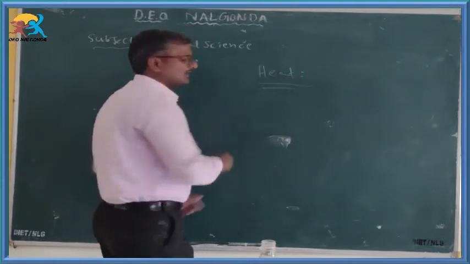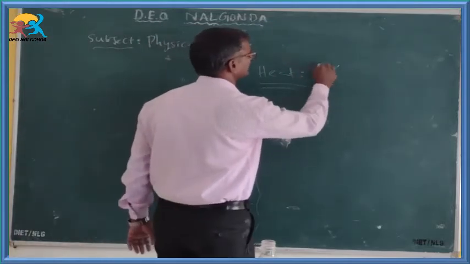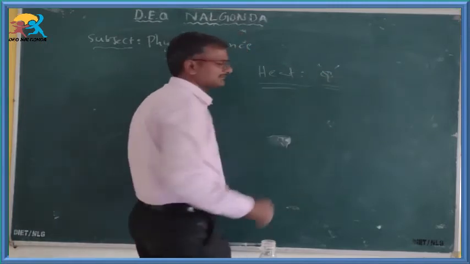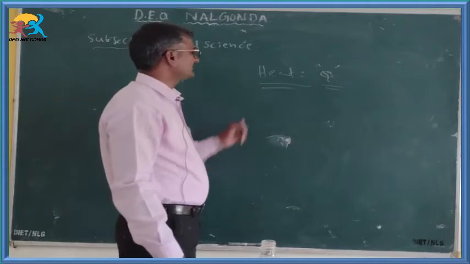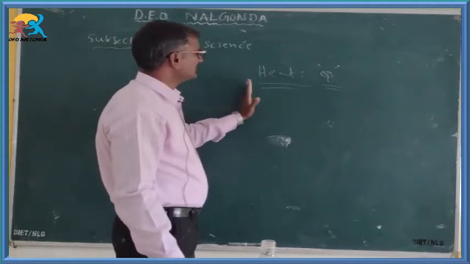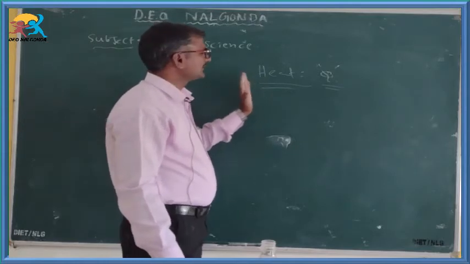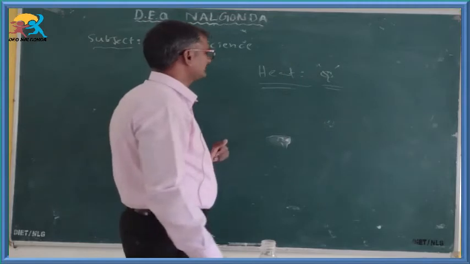The quantity of heat can be represented by the capital letter Q. Already we discussed the definition of heat. Heat is a form of energy. It can flow from a hot body to a cold body till thermal equilibrium is attained between the bodies.